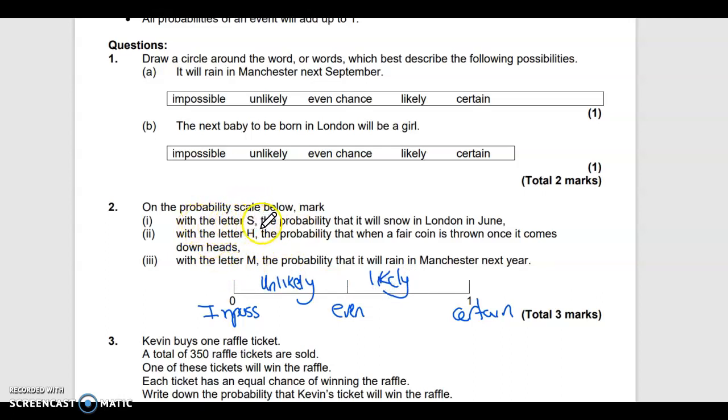Put an S for the probability that it will snow in London in June. It's not completely impossible because it has happened, so anywhere in here, nearer this side, is best. Put an H where you have a fair coin. A fair coin means it hasn't been tampered with, and you will get a head. I discussed that before, so you know where to put that. And M, where it will rain in Manchester next year. In the whole of the year, it's pretty much near certain, if not certain. Hopefully that's helpful with those questions.